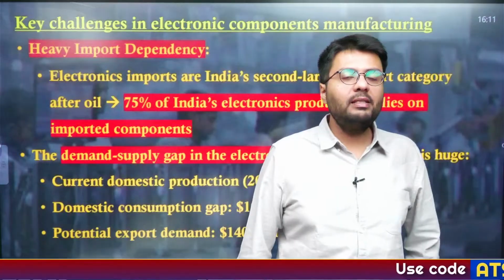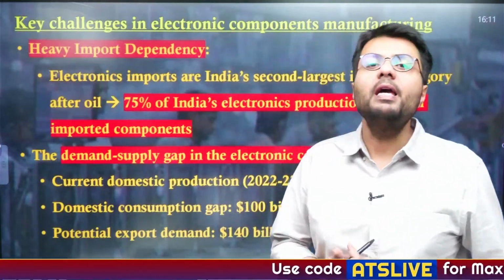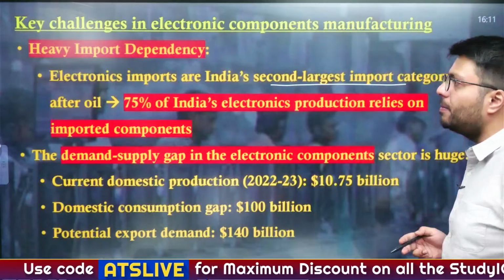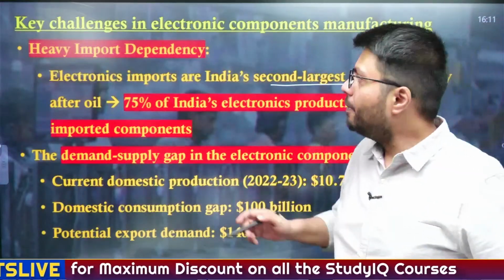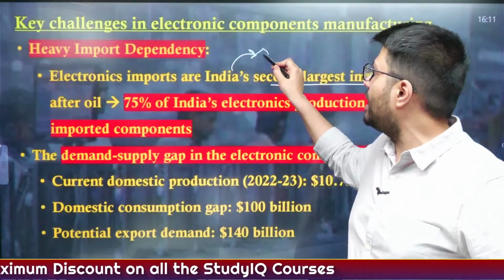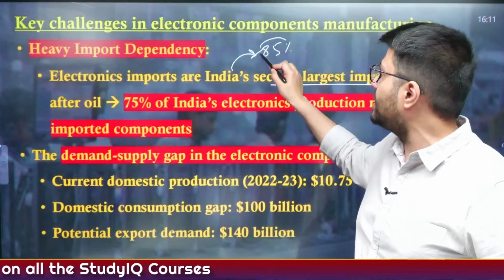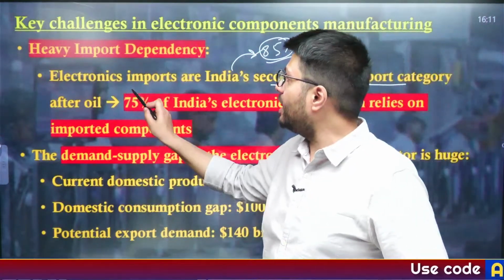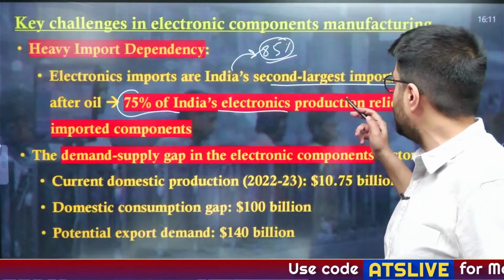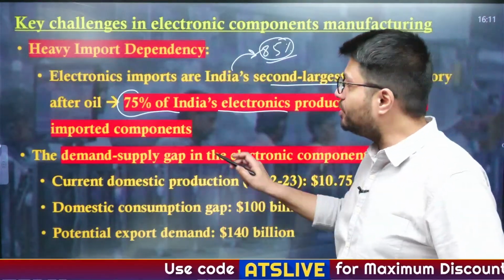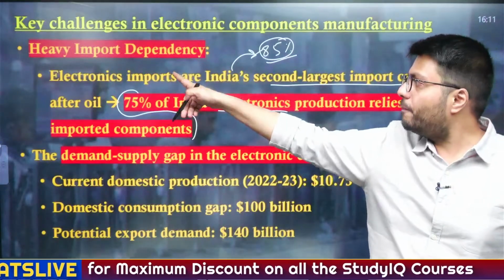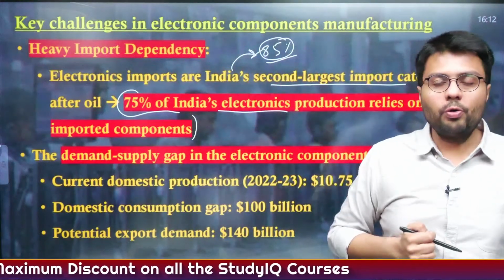Also, you understand, India faces a very high import dependency. Electronic imports in India are only the second largest import category after crude oil, because we understand for importing crude oil, India depends on imports for as much as 85% of its domestic need. And second is electronic imports, where 75% of India's domestic production relies on imported components. So this is why I've said that electronic components is second only to crude oil imports.